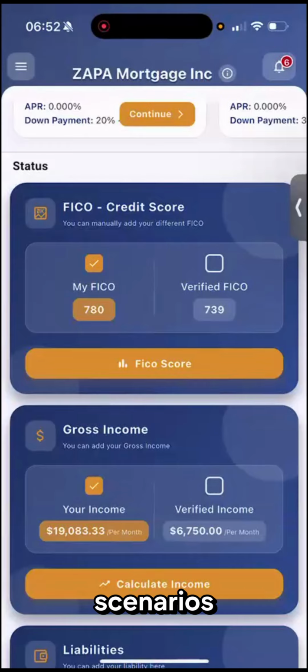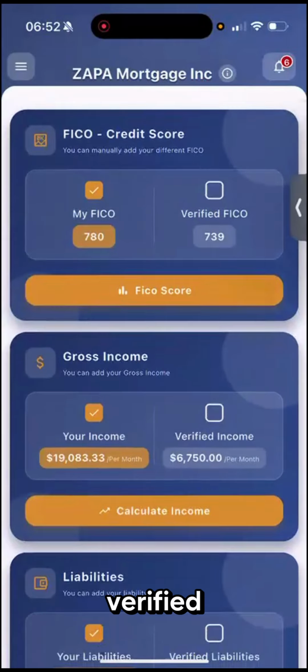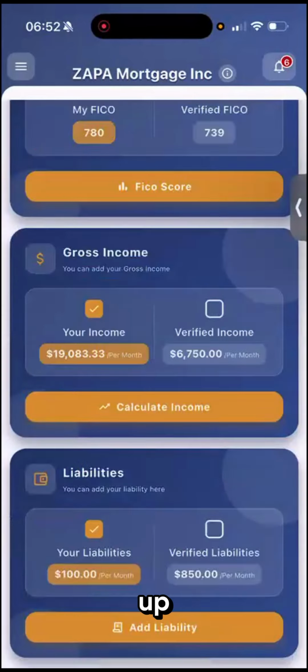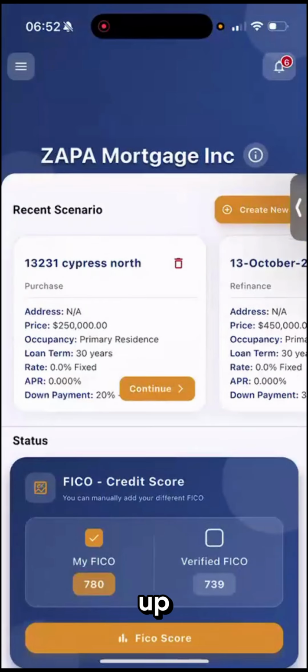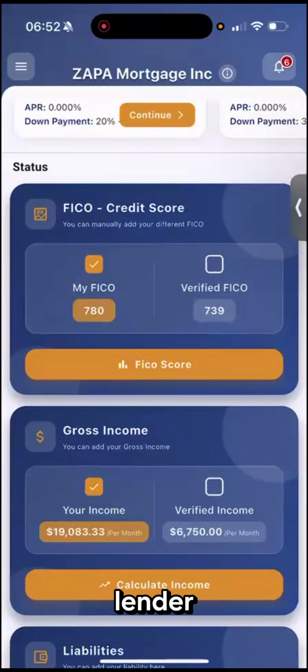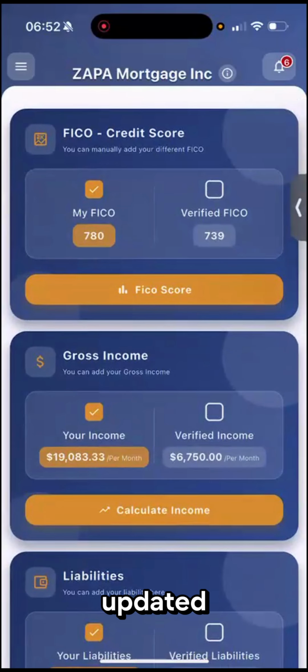So I can change different scenarios. I can change the credit score based on whatever I think my credit score is or my future credit score is. Usually when you download the app, this verified information is empty or blank. It doesn't show up. Right now it is showing up because I've been using this app for a while, and the lender can come into my app, not exactly. The lender can update the information and that information is updated on my side. So if the lender has seen my credit, they will tell me my verified FICO.